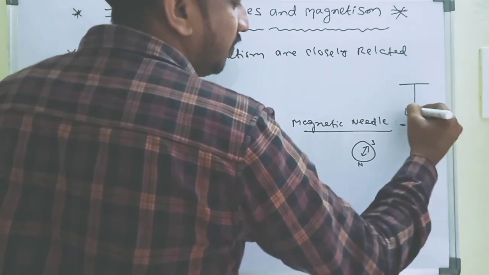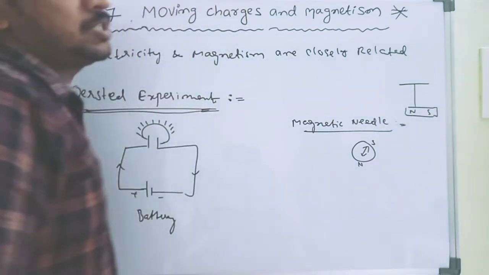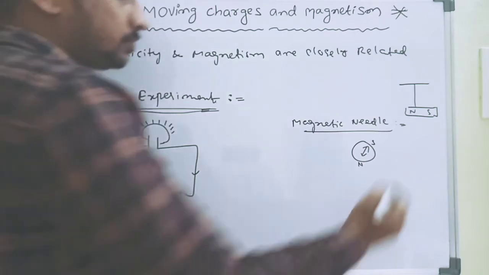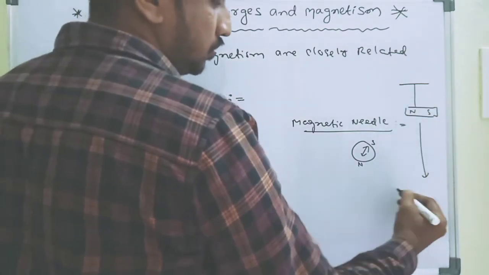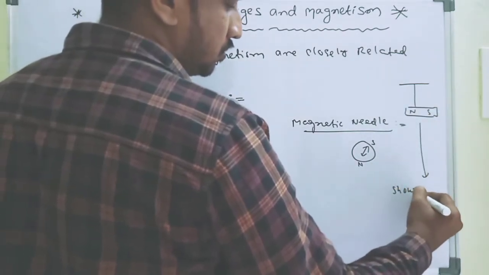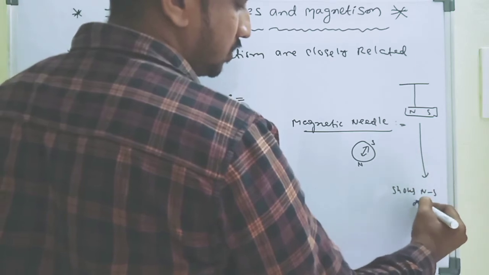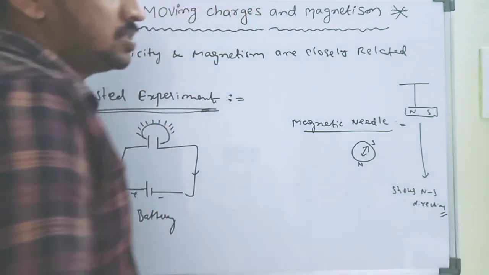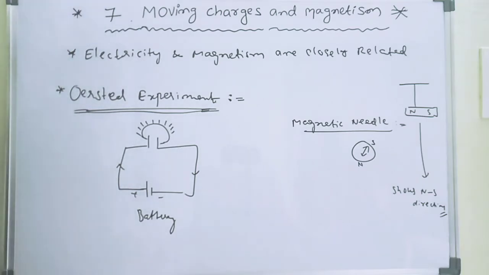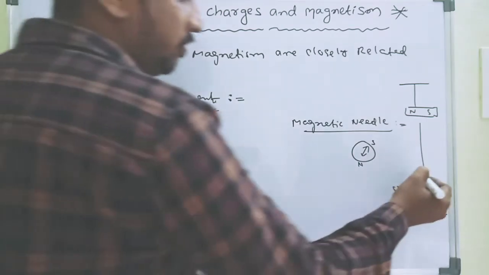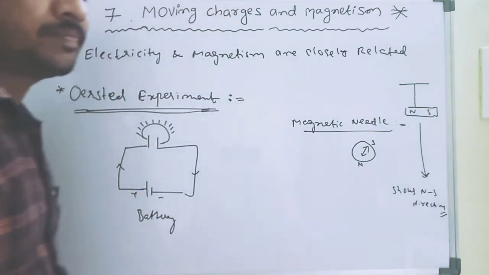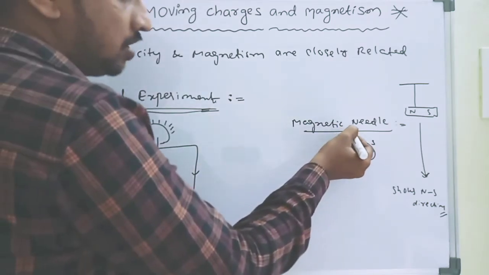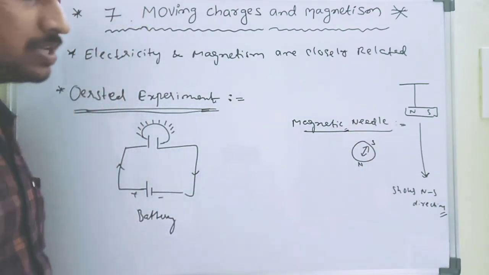A freely suspended magnet always shows the north-south direction. So this is the use of the magnetic needle. It is also called a compass.